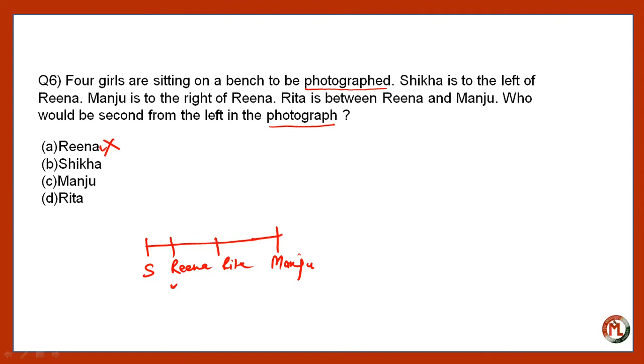And if you are taking the photograph or if you are looking at them, it means they are looking towards you. So your left is their right, and your right is their left. That is the important thing. So here the arrangement will be like this: Shikha, Reena, Rita, Manju. And in that case, who is second from the left? Rita. So whenever you are doing a question based on sitting arrangement, always take a look at these small points, like photograph, whether they are looking towards you or in the opposite direction, or anything like that. Right? Now the next question.